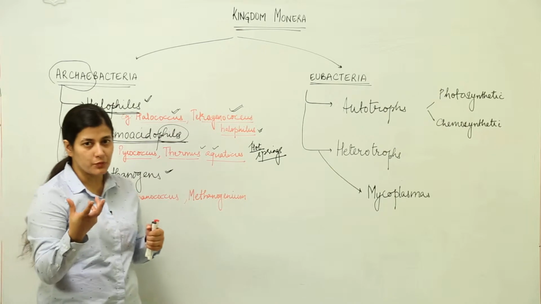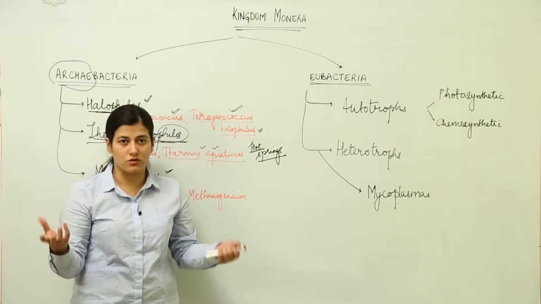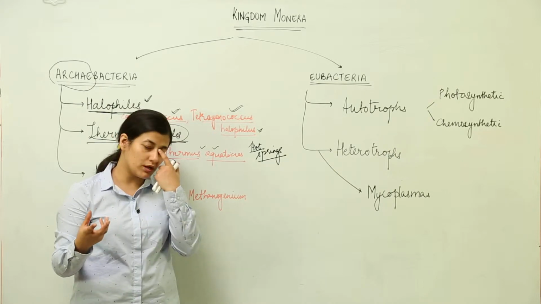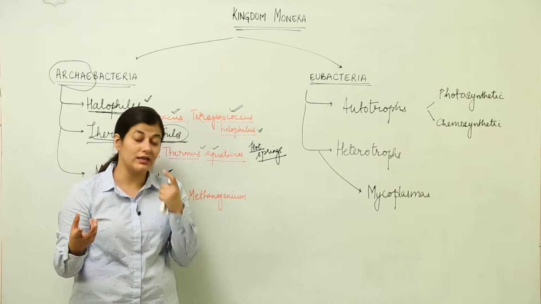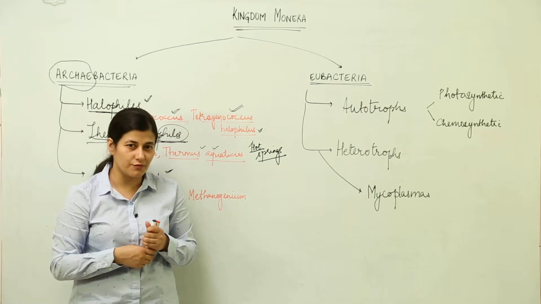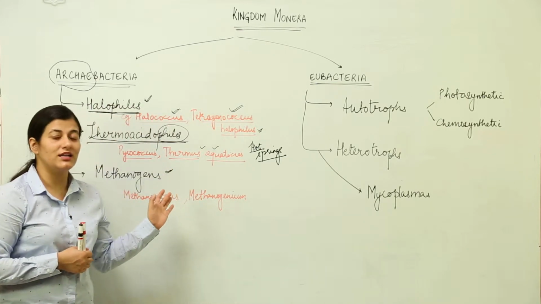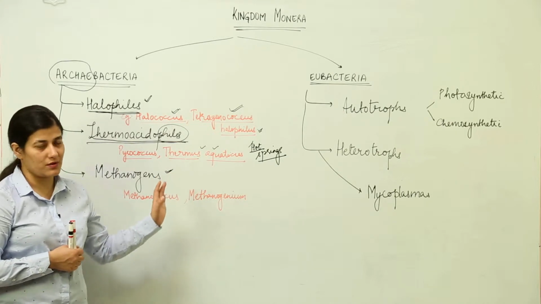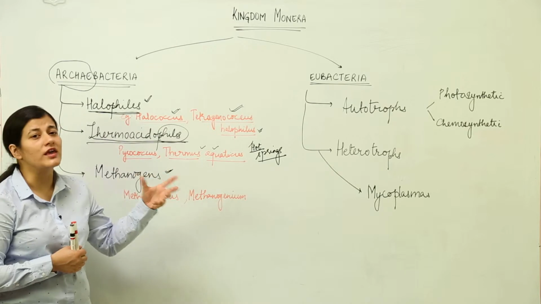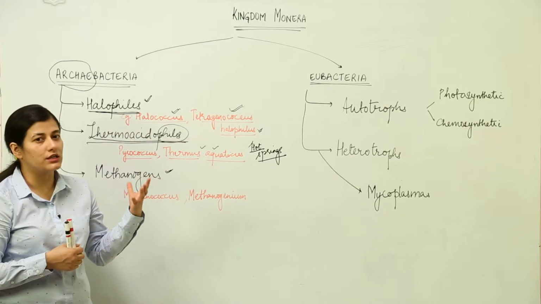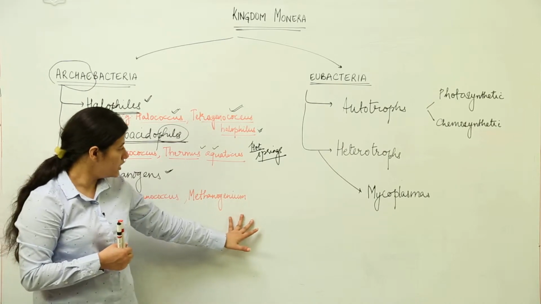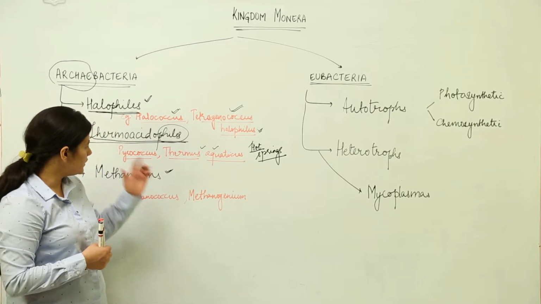If a human being is put in a condition where there is a lot of methane, he or she would not survive. We do study in our younger classes that people die in marshy areas, that is due to the presence of methane, and these bacteria can survive in those conditions. So basically these bacteria are the prokaryotes of life surviving in the marshy areas, and the examples are Methanococcus and Methanogenium. So over here it is very simple.